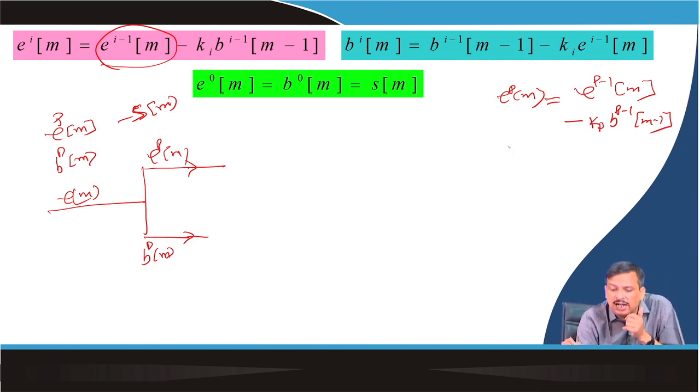Now, what do I want? I want EP minus 1 M. So, EP minus 1 M is nothing but EPM plus Kp into Bp minus 1 M minus 1.